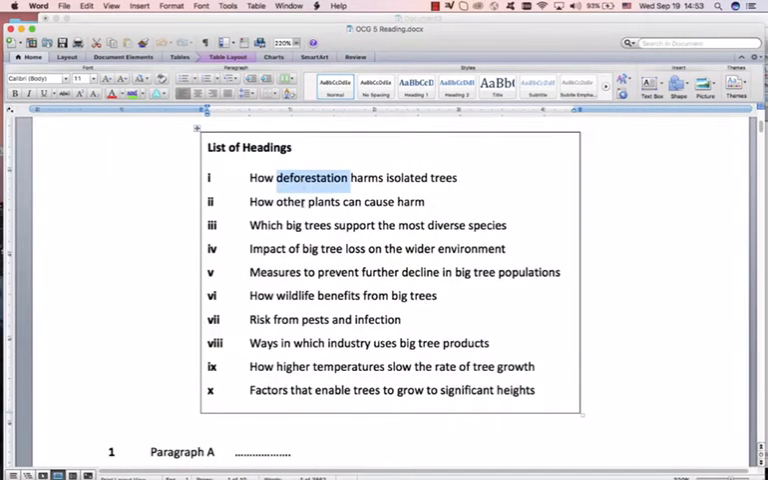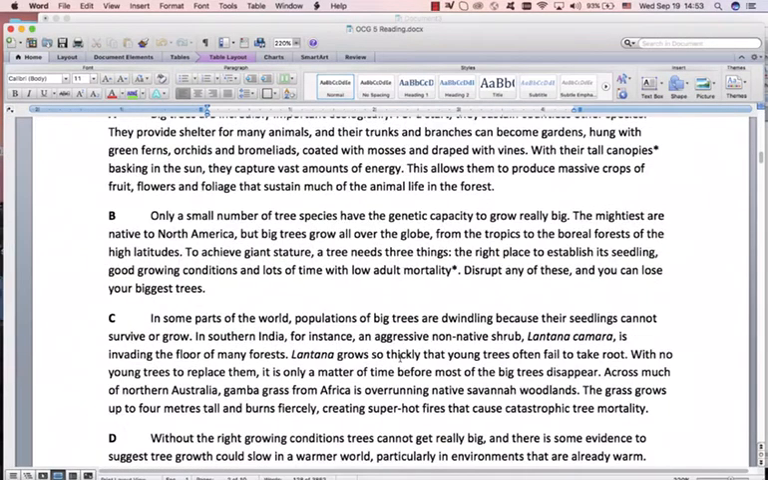Deforestation, no. Cannot get big in warmer world. Other plants, no. Diverse species, no. Impact on the environment, no. Decline in the populations, no. This is not slower. This is decline in number of trees, so it's not slowing. Wildlife, no. Pests and infection, no. Industry products, no. Higher temperatures, slow. There we go. That's very nice. So we saw warm twice and we saw slow the rate of growth. So that looks good for that first sentence.